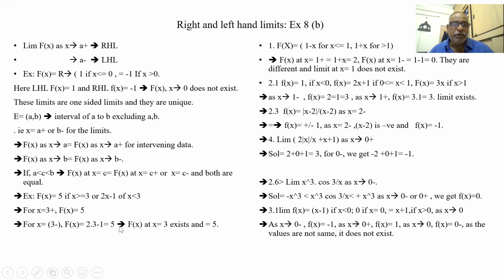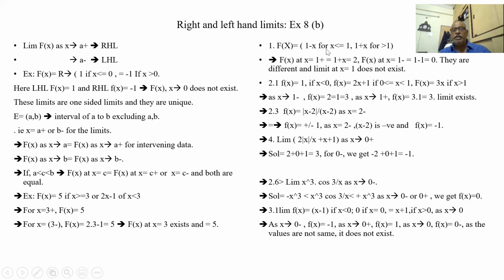Some places they may not be equal. Some places, here you see, at x is equal to 0, plus and minus are not equal, so the limit does not exist. Here, even though different equations are given, at 3 it is continuous. Before 3, it is also continuous. At x is equal to 2, this is 2 twos are 4, minus 1, 3. This equation is applicable. For x greater than 3, this is not applicable because x is more than 3. So this is a continuous curve.